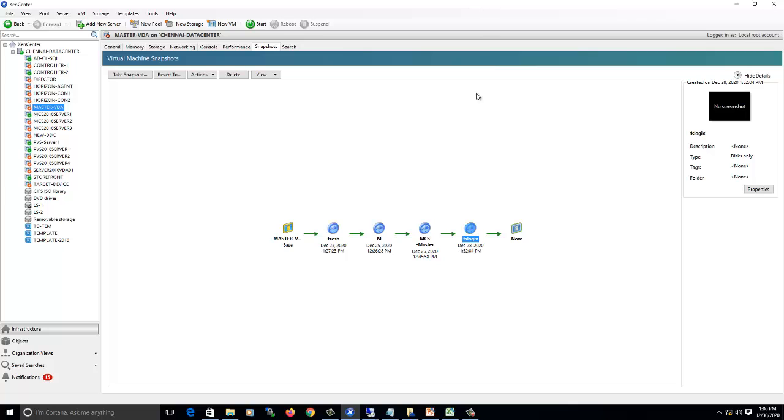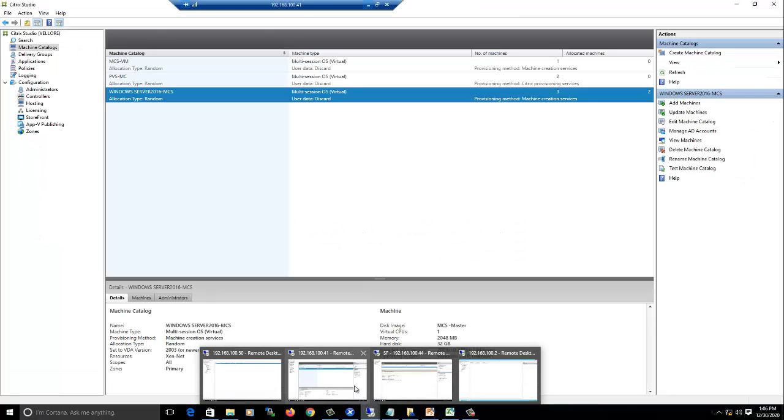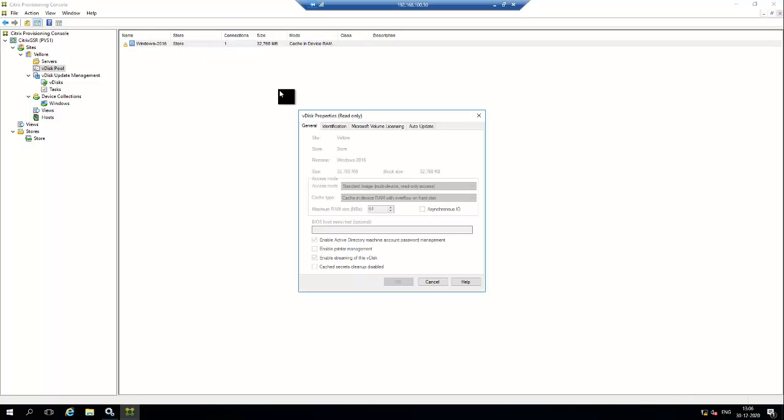So then what else? Let me show you the write cache. In MCS I don't have an option to show the write cache, but in PVS I can. Right now the vDisk is attached to the target device and it's up and running, so that's why I can't show you the option here. If I shut down the machine, I will be able to show the list of cache types here. Whatever I mentioned in the previous PPT, we can change it here.